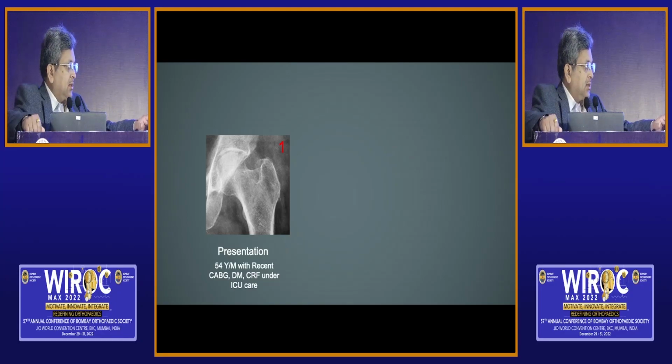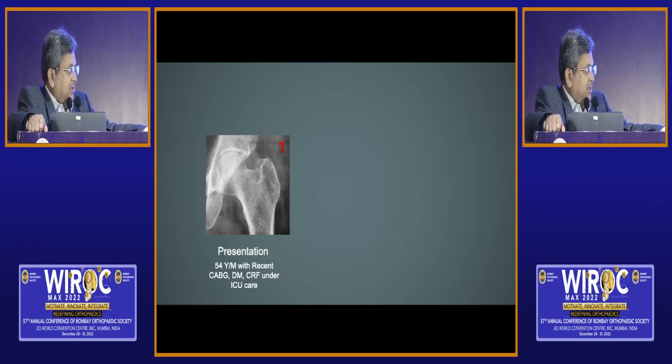Let's start with this. Samarth, you start. So this is a 54-year-old gentleman. He had a recent CABG, young guys CABG with chronic renal failure. He is in ICU and I have been called to look at his hip pain. What do you see here and how would you evaluate? I think I see a small fracture line just medial to the calcar. So I see a subcapital sort of a fracture line in the inferior portion, but I don't see the fracture line complete at the top. So I would like to get a CT done for this patient.